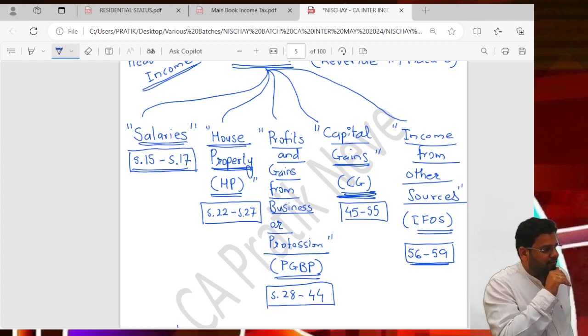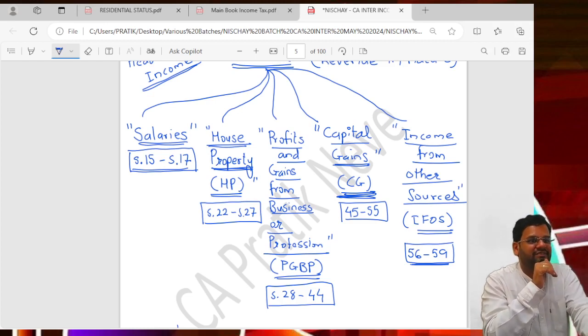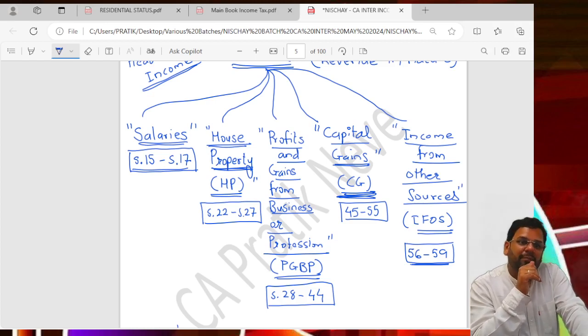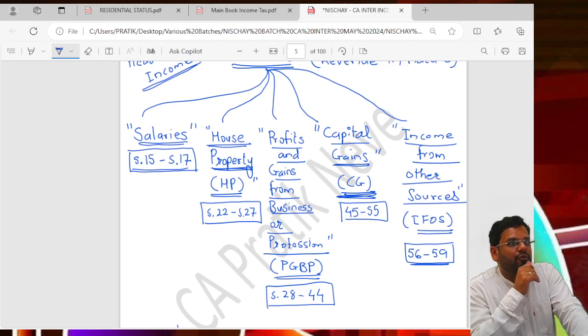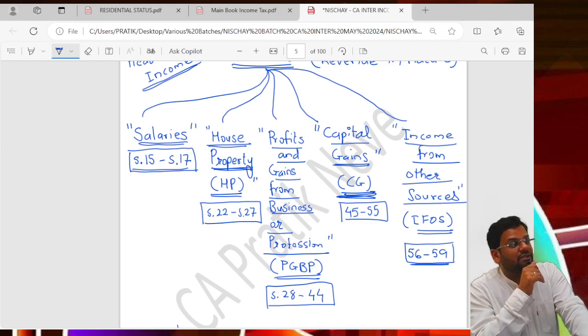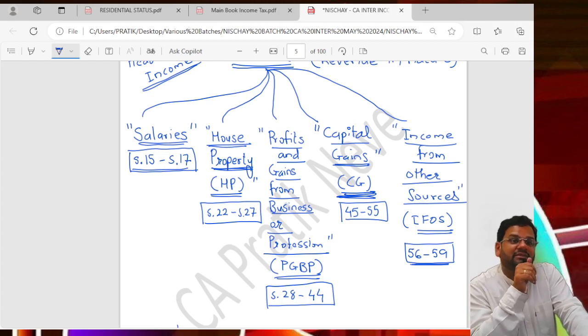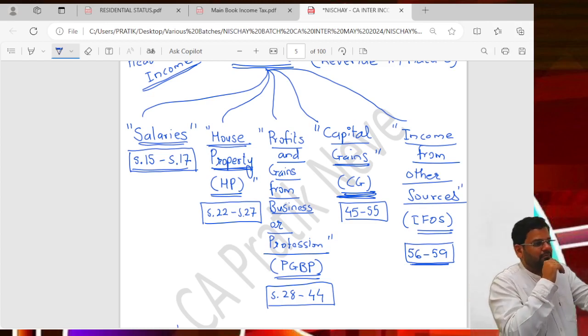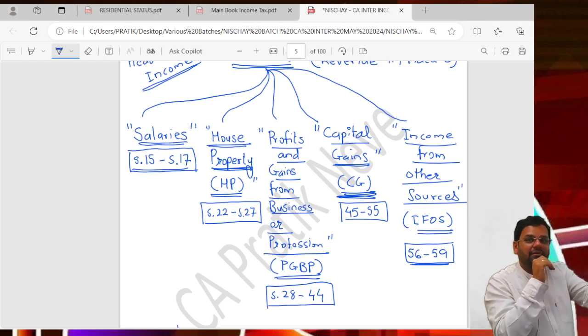In business, I might have purchased shares and I might be selling those shares, which means there will be capital gain. On those shares I might be getting dividend, so there will be IFOS. I'll be doing FD, on which I'll be getting interest, so there will be IFOS. I may have purchased a house on which I might be receiving rent, so there is HP. So I have PGBP, HP, capital gain, IFOS, everything.